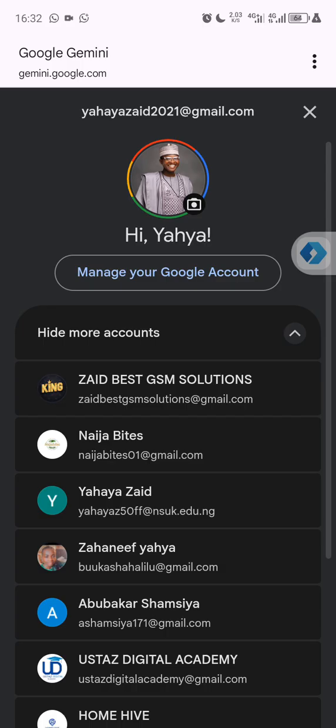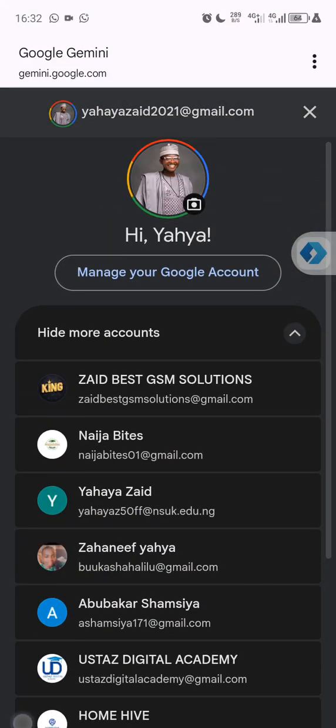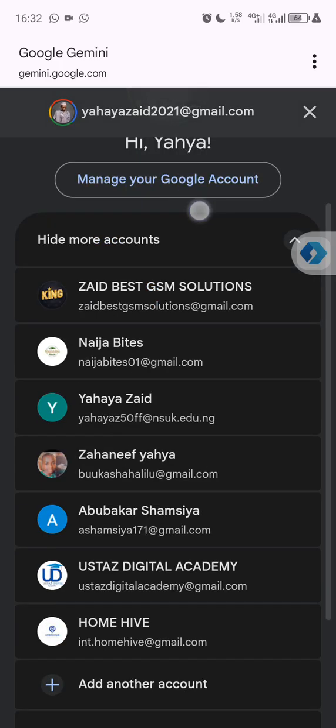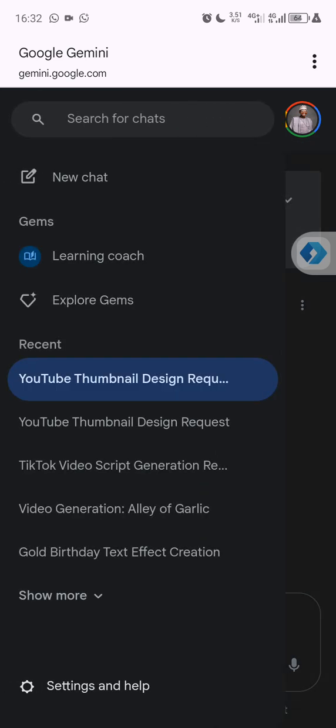As you can see here, all these images you are seeing here, they don't have all this color you are seeing attached to this profile here. It's because all these images here, they are all free accounts. That is, I'm not using any pro feature of Google. It's only this one I'm using pro feature of Google. That is why you can see this thing showing here. So as you can see, just click on this option. After clicking on this option, then you scroll down.